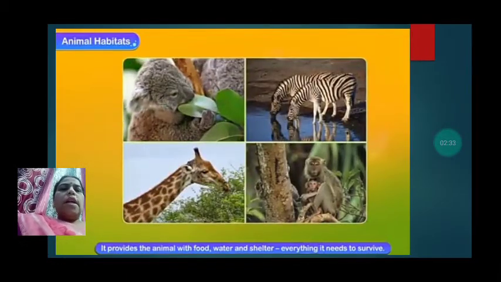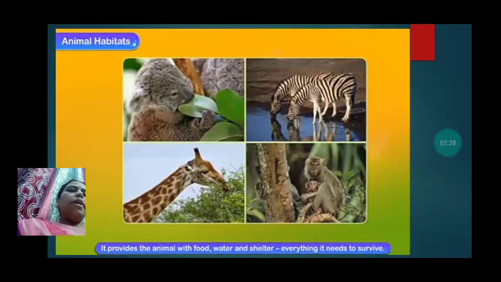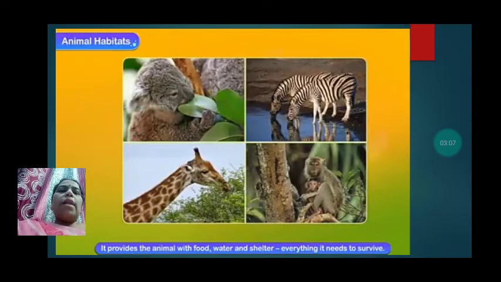The habitat provides the animal with food, water and shelter, everything it needs to survive. So as we need food, water and shelter, in the same way the animals need food, water and shelter to live, and this is provided by its habitat. These things are essential for animals to live and to survive.